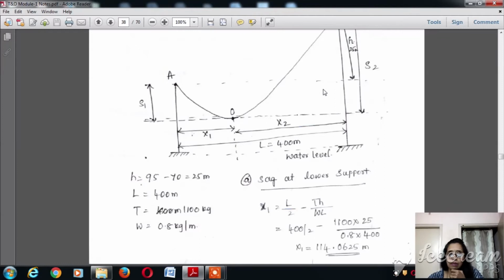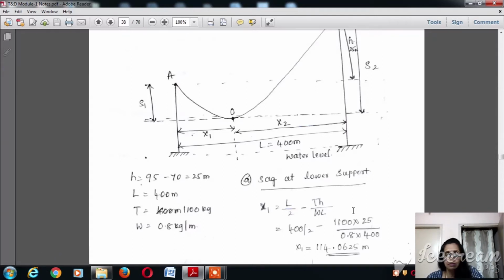So in this particular problem, h is nothing but the height difference between the two towers, so h is equal to s2 minus s1. By knowing s2 minus s1, we can calculate h, that is 95 minus 70 are the heights of those particular towers, that is nothing but 25 meters, and L is equal to 400 meters.